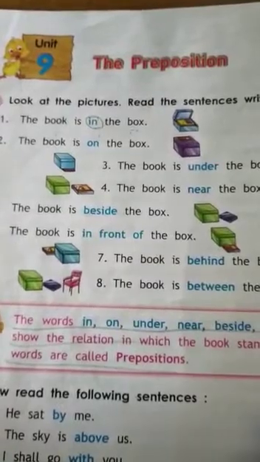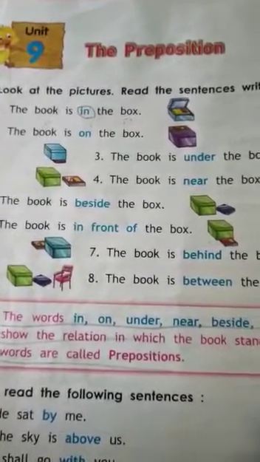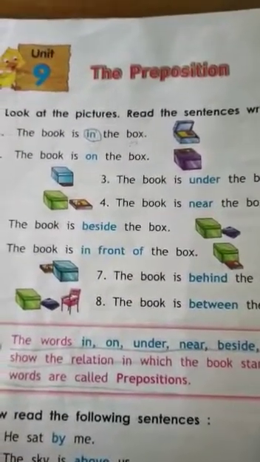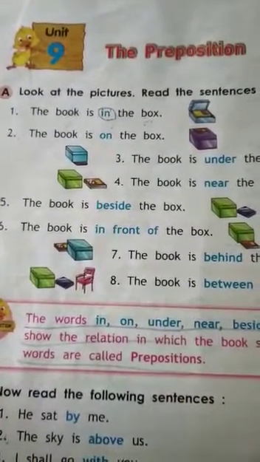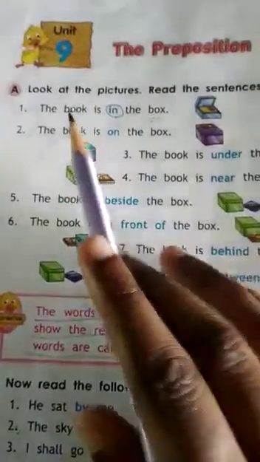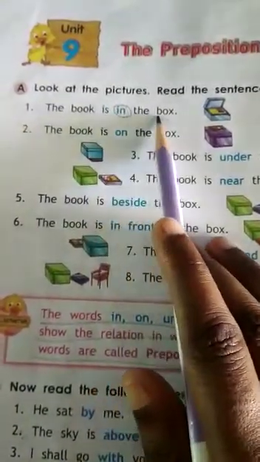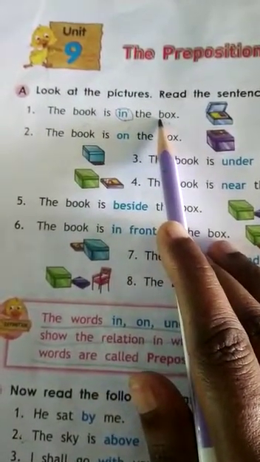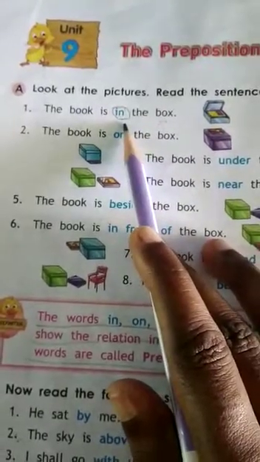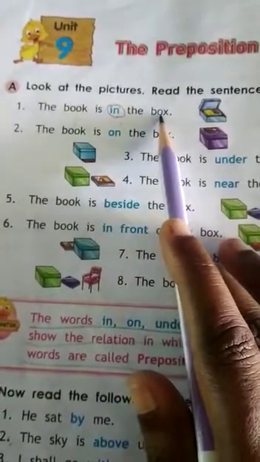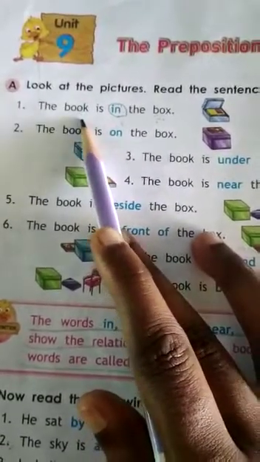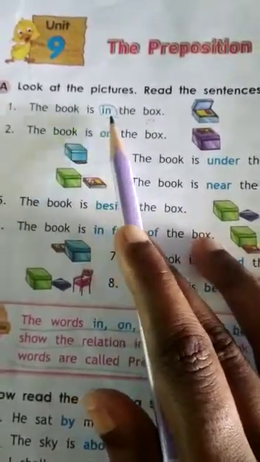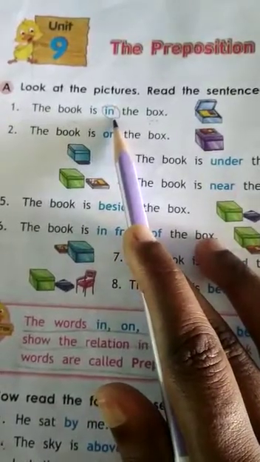So let us understand with an example. The book is in the box. You see, the book is in the box. Here, this "in" is used to link the box with the book, the noun. And if we do not use this "in" here